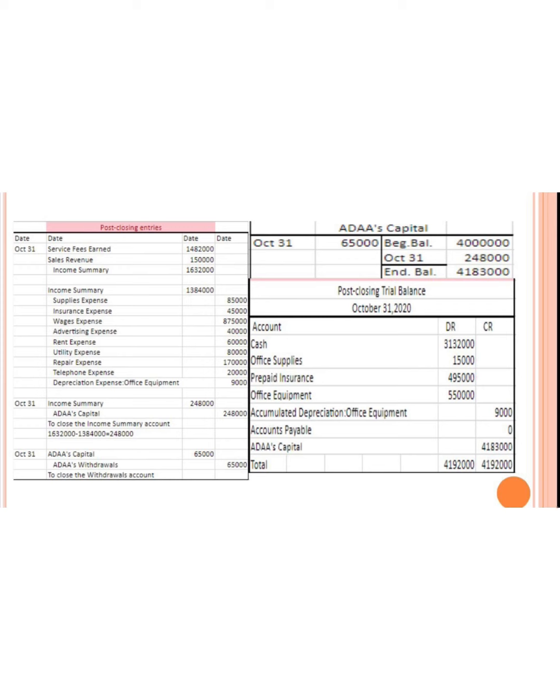We have cash, office supplies. We have also prepaid insurance, office equipment, accumulated depreciation office equipment, accounts payable, Others capital, and the total of debits is equal to the total of credits.